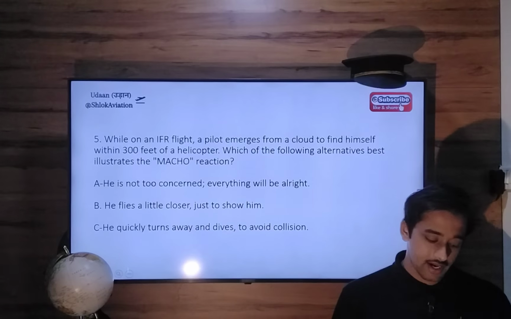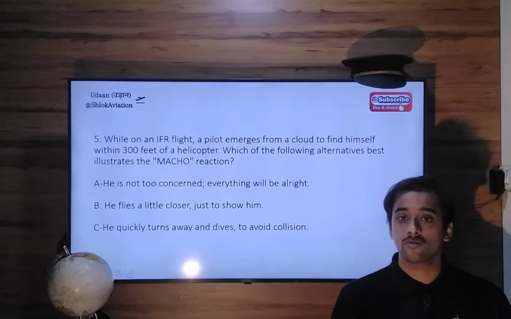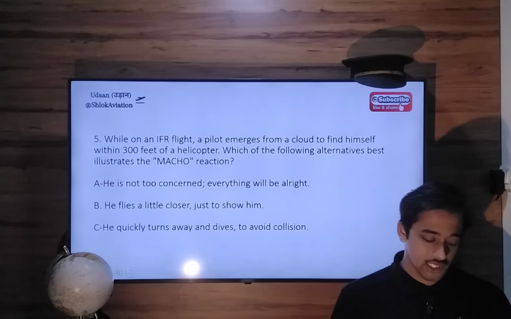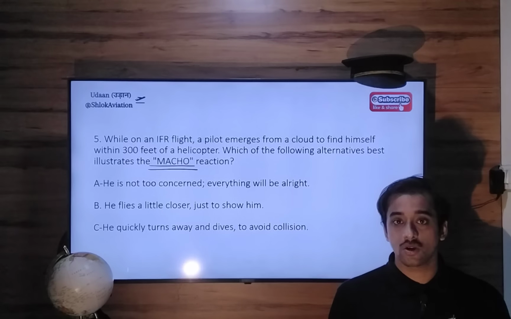On an IFR flight, a pilot emerges from a cloud, meaning the pilot comes out of a cloud, to find himself within 300 feet of a helicopter. Which of the following options best illustrates the macho reaction? The macho reaction of a pilot.